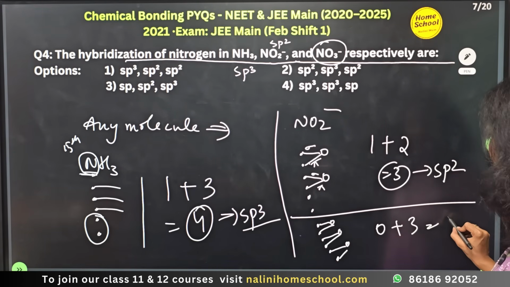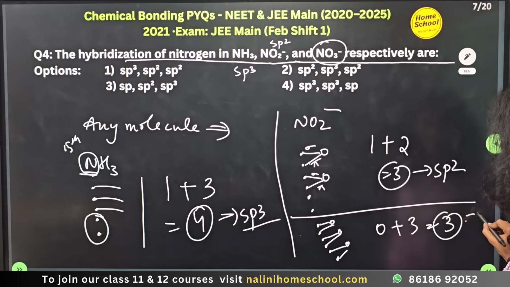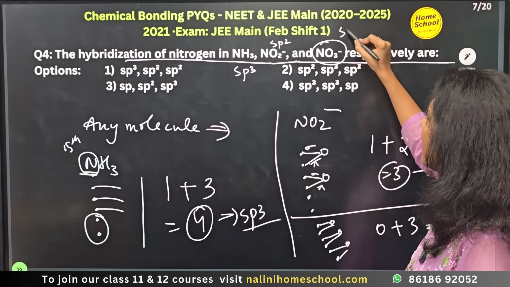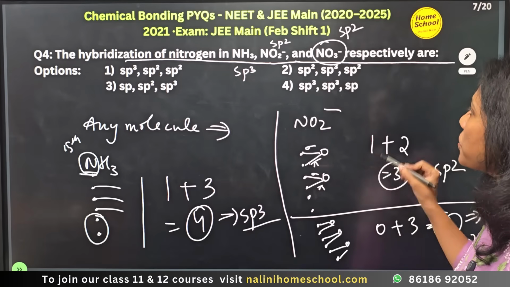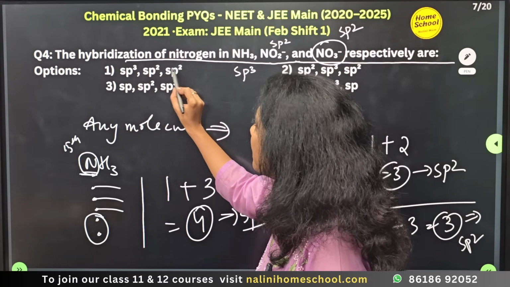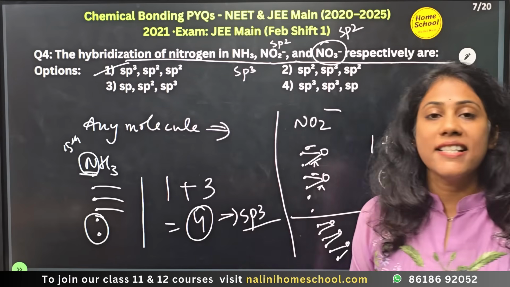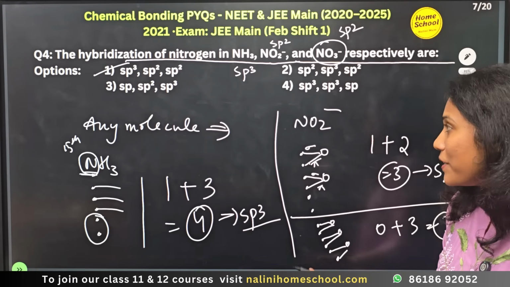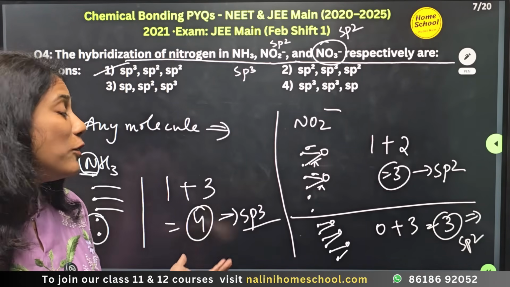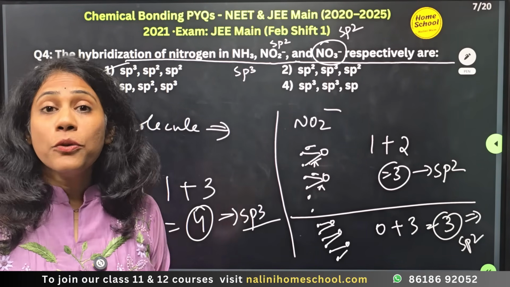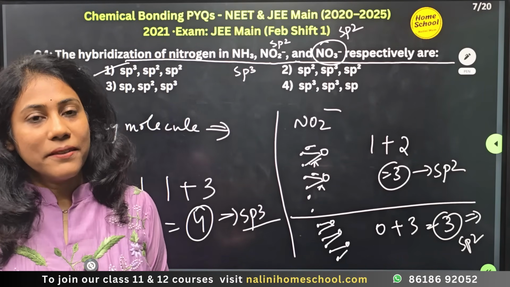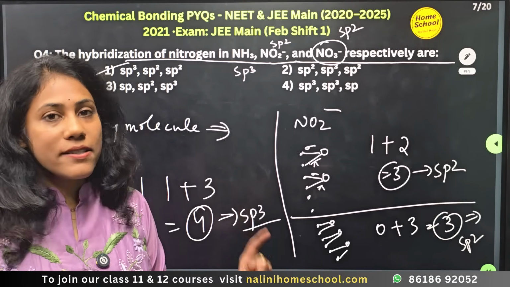So the answer is 3. 3 means it also has sp2 hybridization. So which is the option you have? sp3, sp2, sp2. So option 1 is the correct answer. So this is how, if you know the trick to find hybridization, it's very easy to solve such questions. So here you have to master the trick to find the hybridization. That's it. Okay, so that's all about this question.